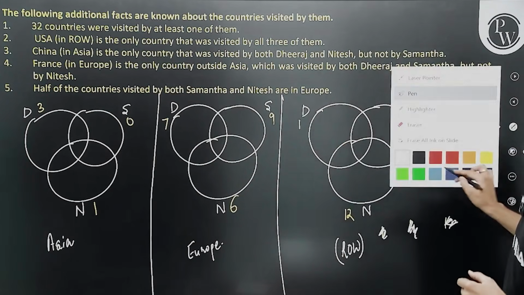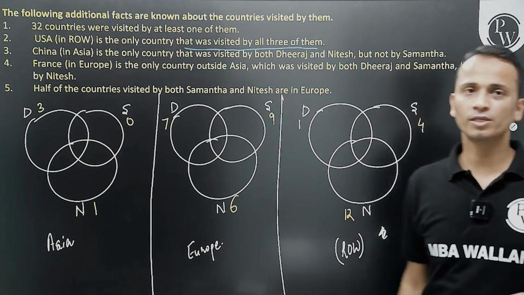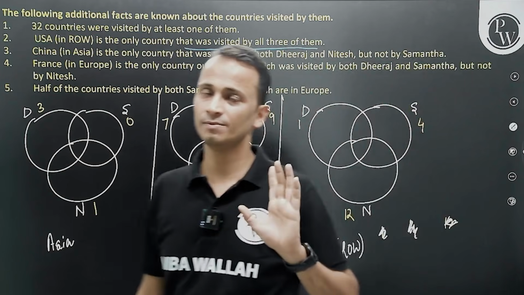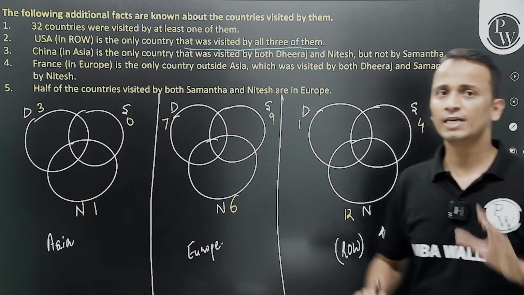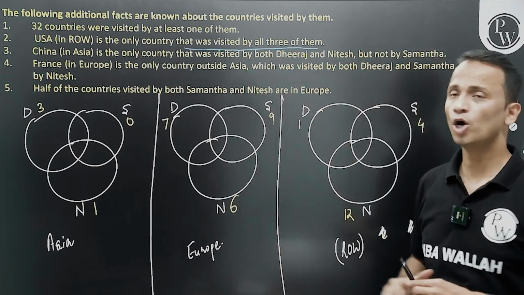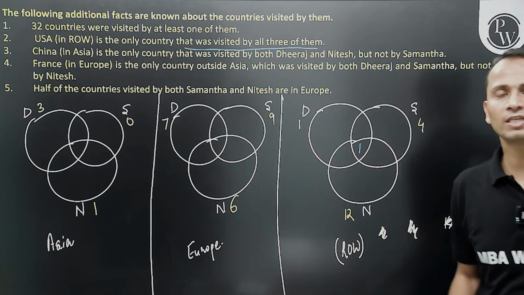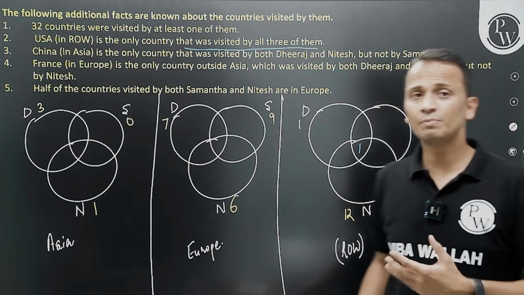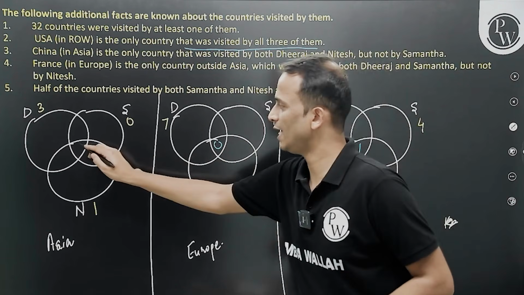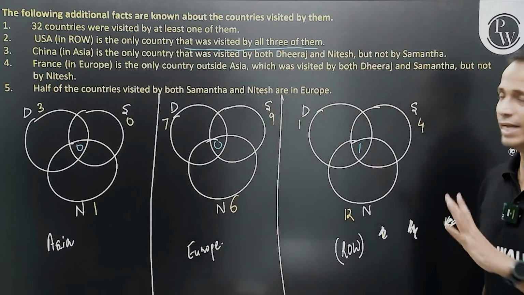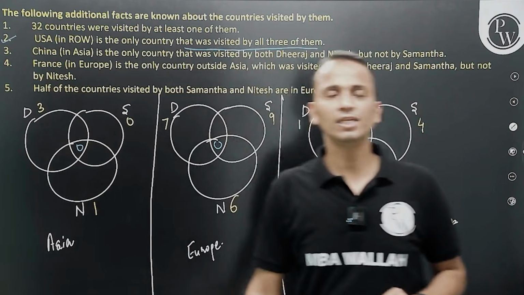Moving on. USA is the only country that was visited by all 3 of them. It is given in brackets that it is in rest of world. So USA, which is in rest of world, is the only country visited by all 3 of them. That means there is no other country visited by all of them. So 0 and 0. All right, great. This is the first value I have utilized. Statement number 2 is completely used.